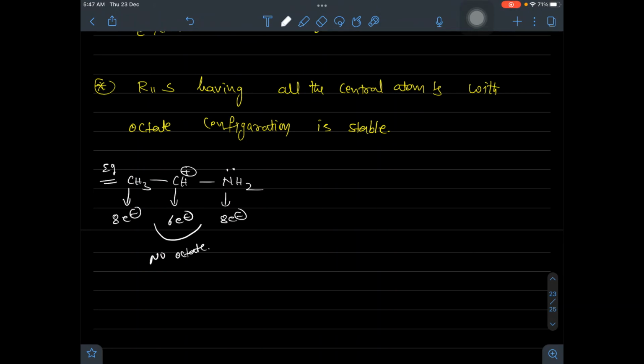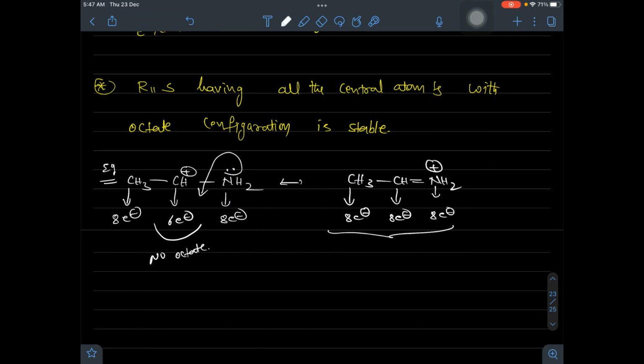Okay. Next, if you write its resonance structure, if this lone pair shifts here, you will get a conjugated structure CH3 CH double bond NH2 plus. There is no change in the charge. But now this has 8 electrons, and even this has 8 electrons. So all the atoms obey the octet.